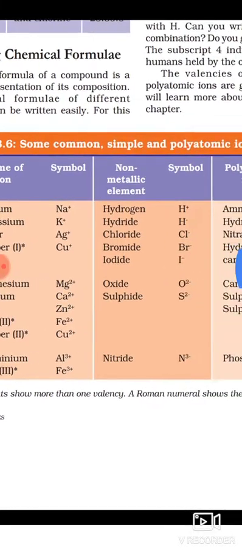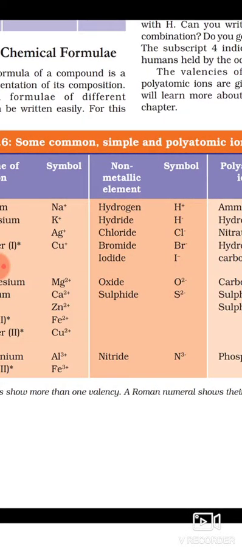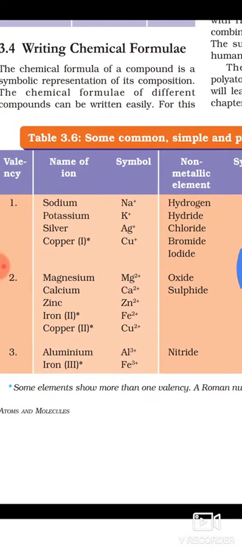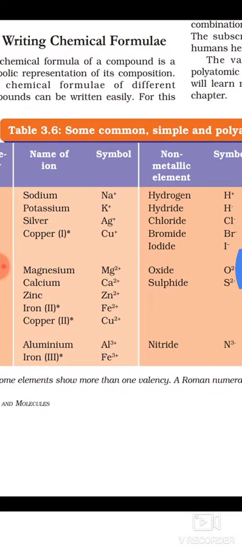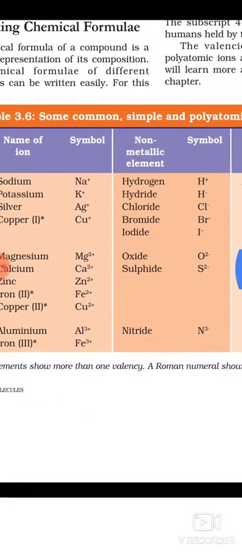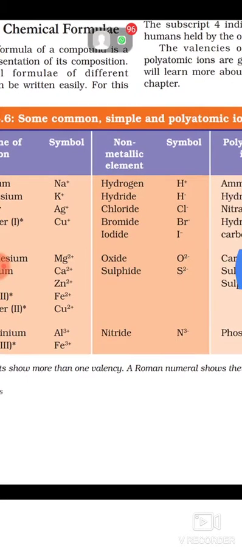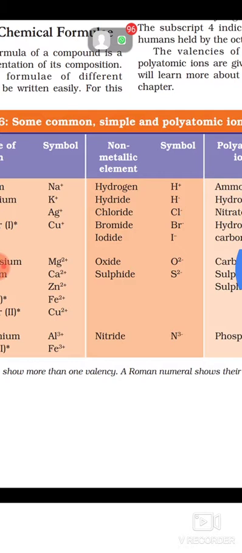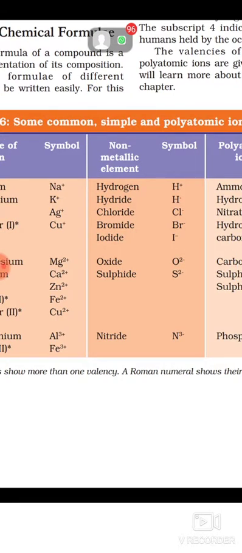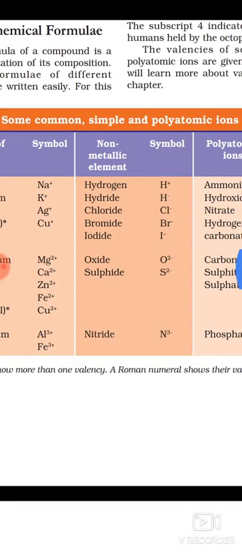Oxidation number. Okay, now we are going to the negative ions, the non-metallic elements: hydride, chloride, bromide, iodide, oxide, sulfide, nitride. So symbols. Hydrogen H plus means it can accept 1 electron. Its valency is 1.